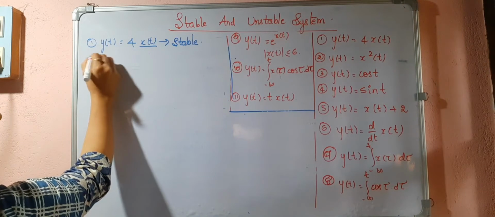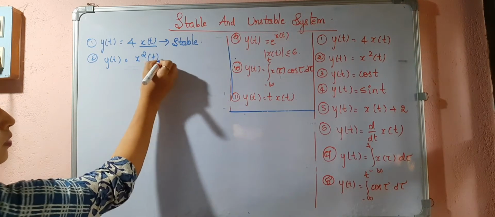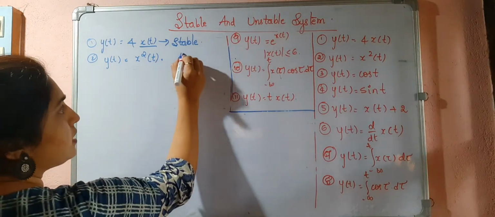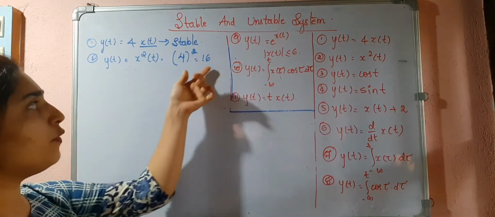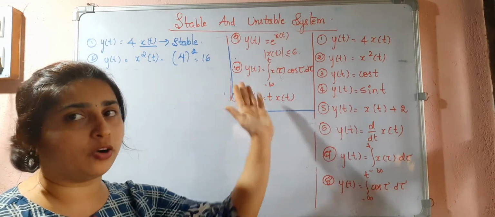The second one is y of t equal to x square of t. If I consider x of t as a DC signal, say 4, what about 4 square? That is equal to 16. Now it will be 16 throughout. That means for bounded input, I have got bounded output.